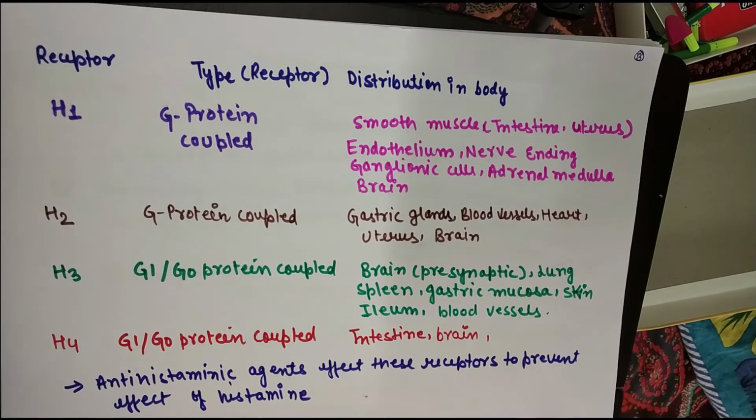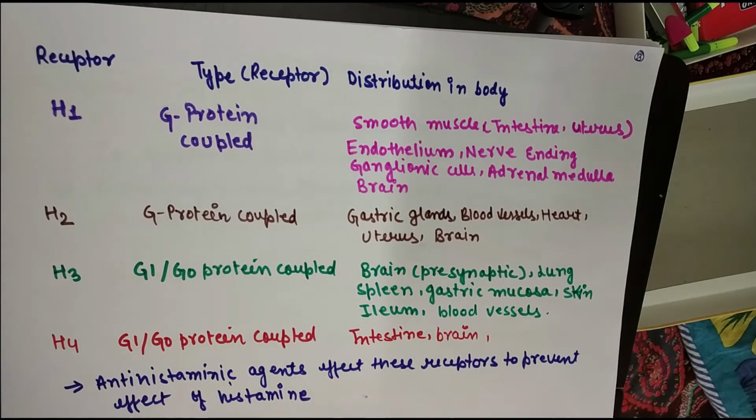Second is H2. H2 is also a G protein coupled receptor and it is present in gastric gland, blood vessels, heart, uterus and brain. The third type is the H3 receptor, which is a Gi/Go protein coupled receptor. It is present in brain in presynaptic cleft. It is present in lungs, spleen, gastric mucosa, skin, ileum and blood vessel. So these are the locations where the H3 receptor is present. And the last is H4, which is also a Gi/Go protein coupled receptor and it is present in intestine and brain.